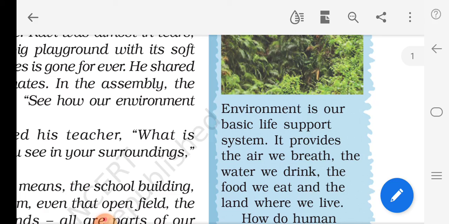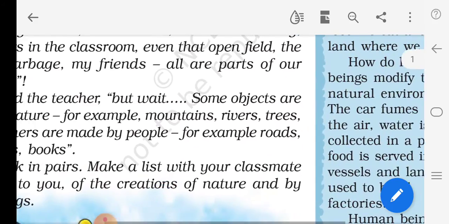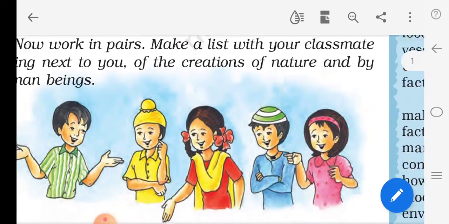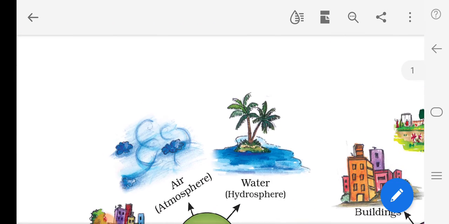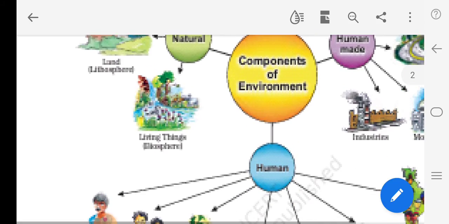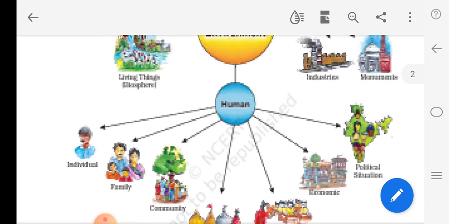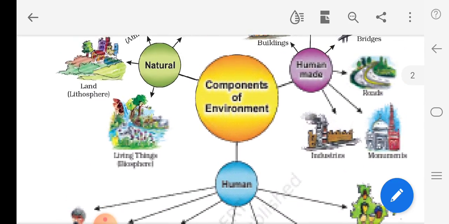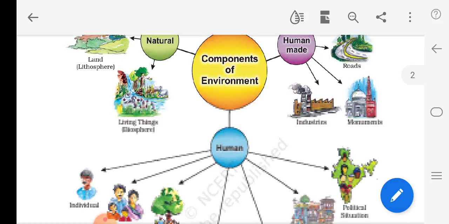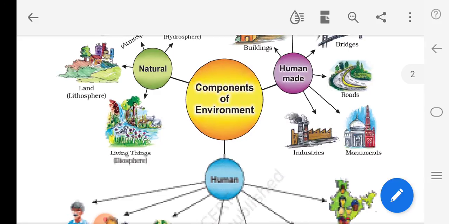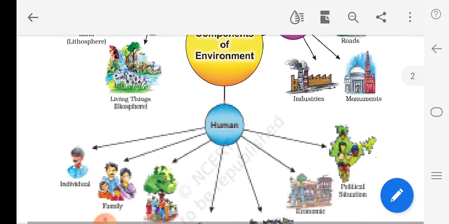Let's see the components of environment. Children, look at this image. These are the components of our environment, that is natural and human made, and after that, human. What are the components of environment? Natural, human made and human.